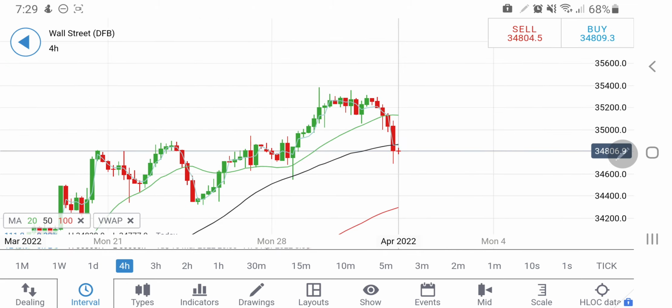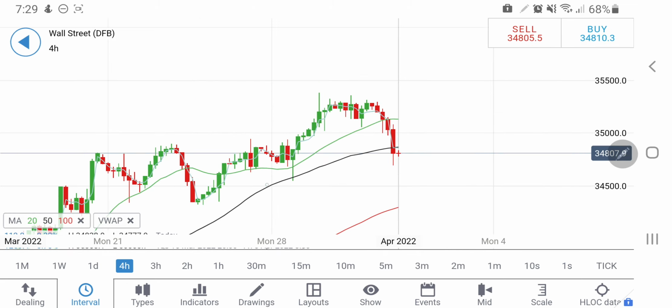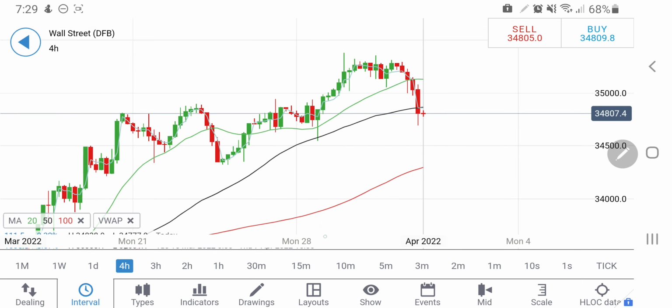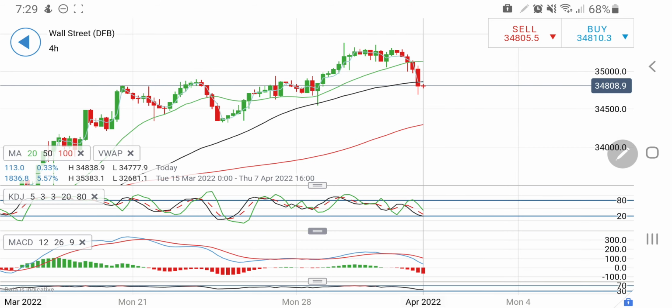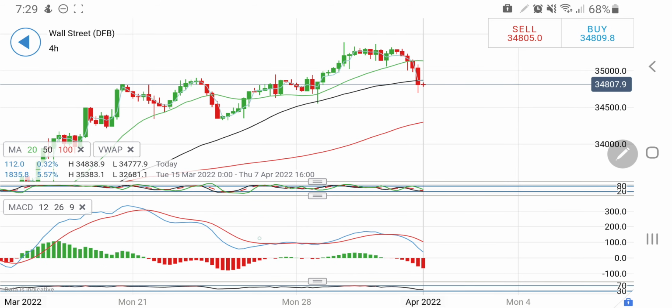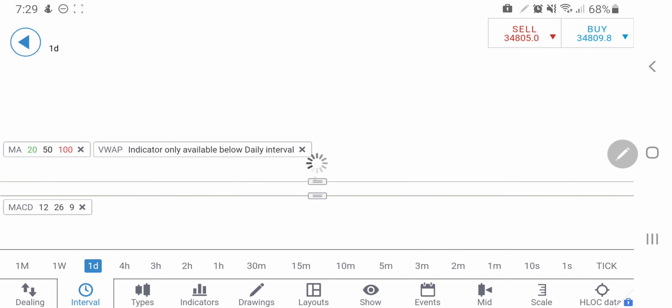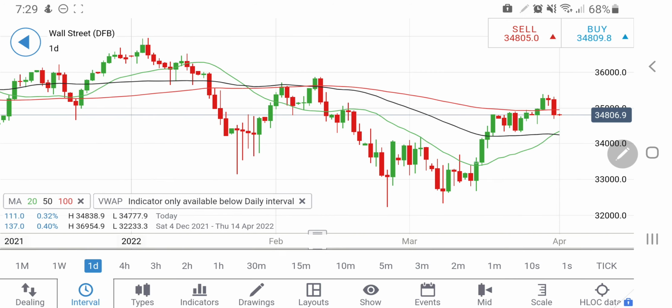However, be very cautious, as the 4-hour stochastic is also at the bottom there, so possibly with this as support, you can expect it to retrace. However, the strong resistance zone here at 35,400 is very much existent, and I don't expect that it is going to break. However, if it breaks, that is going to be considered a strong reversal. The 4-hour stochastic is trading at the bottom, and the MACD is also showing white divergence and strong bearish signs there.